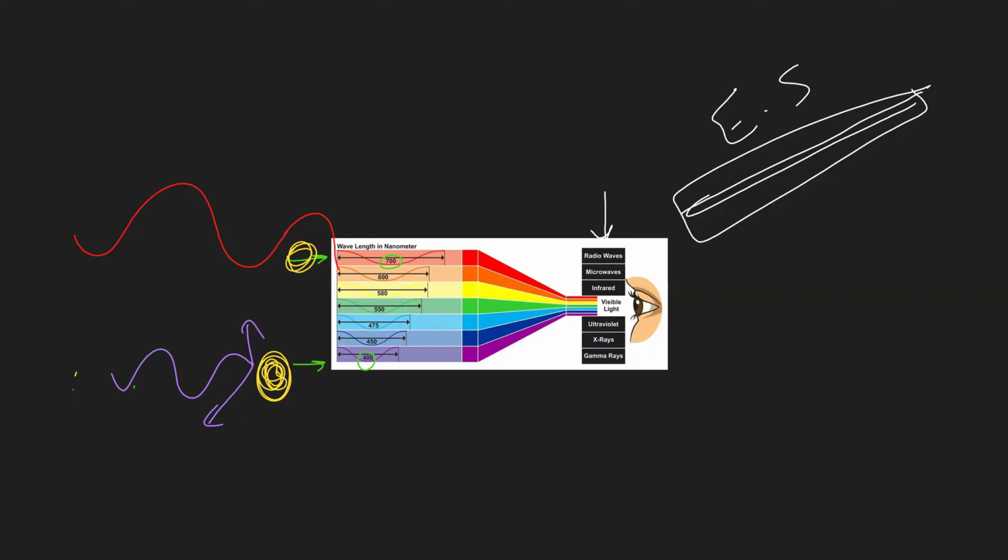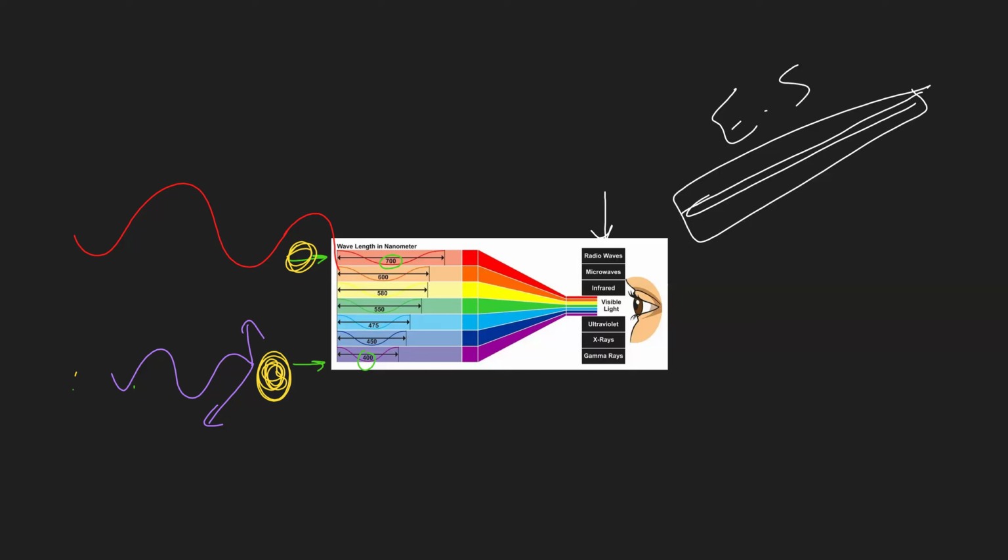Okay, second question now. Why do we see the sky blue? The sky in reality is not blue. Some people will say because the sea is blue. The sea looks blue because it reflects the sky color that is blue, not because the sea itself is blue. So the sea is blue as a reflection of the sky. So mainly it's the sky. Why is the sky blue?